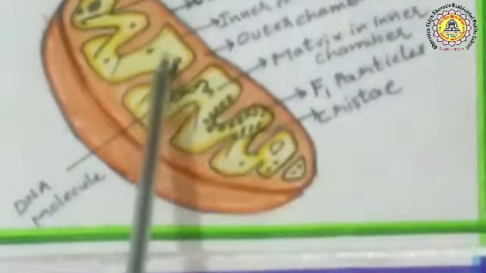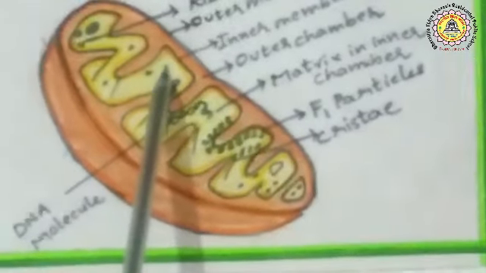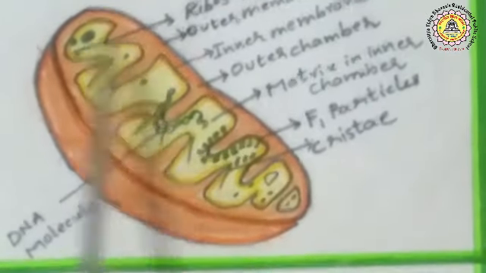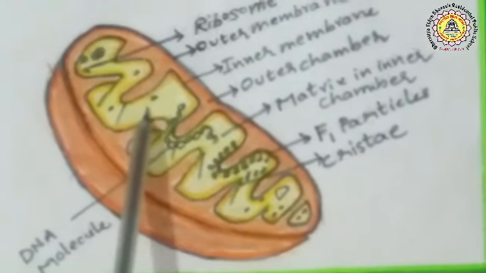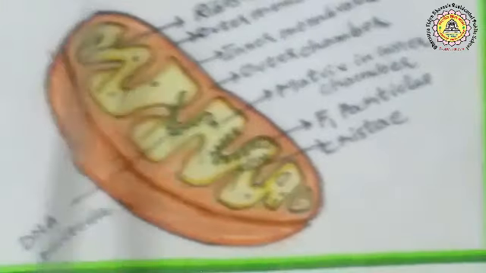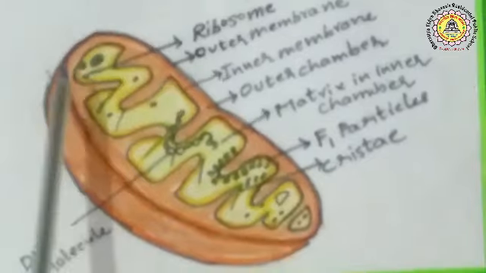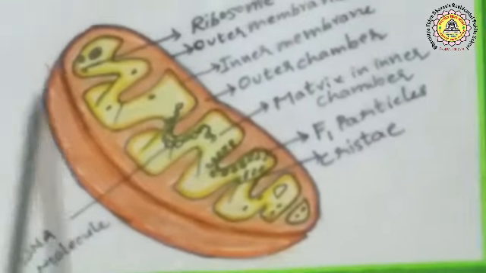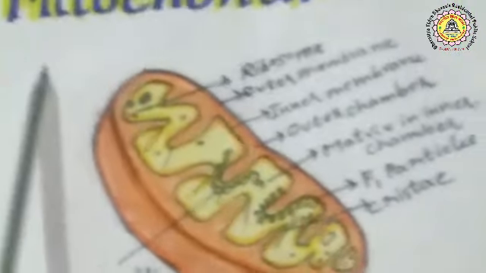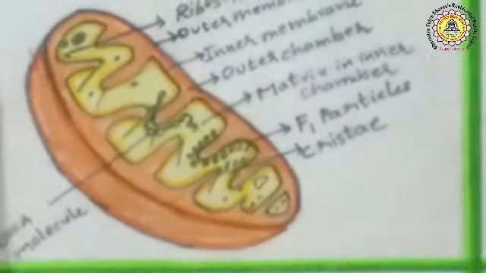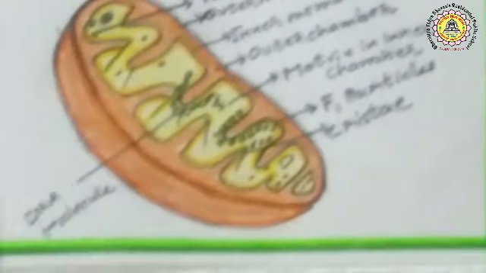This inner chamber or inner compartment is filled with a proteinaceous gel-like matrix containing small-sized ribosomes, phosphate granules, circular DNA, and enzymes. Mitochondria are known as the powerhouse of the cell or power plants of the cell. Mitochondria take part in cellular respiration. They oxidize carbohydrates and lipids, break down mainly glucose and release energy. Hence, mitochondria are called the powerhouse of the cell or power plants of the cell.